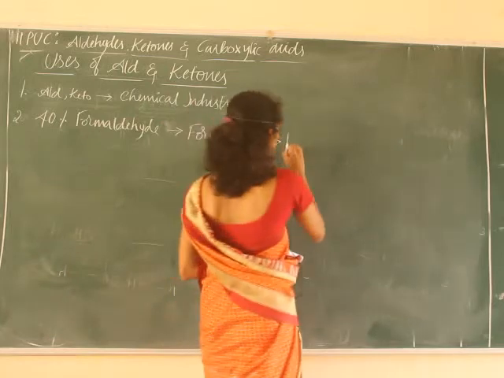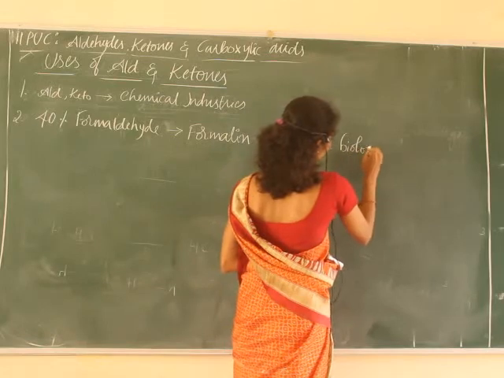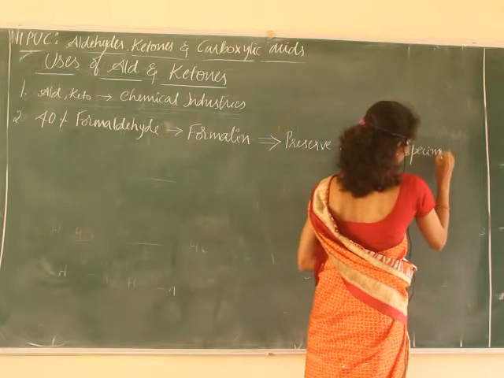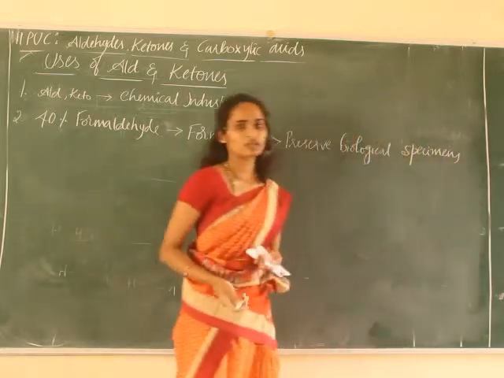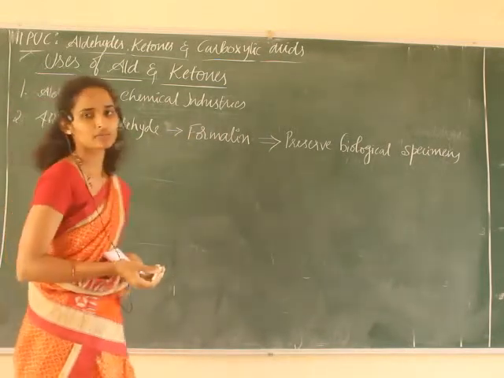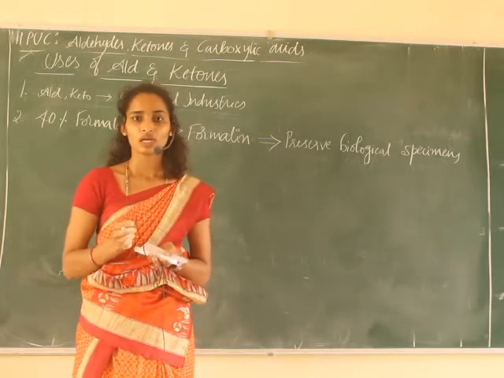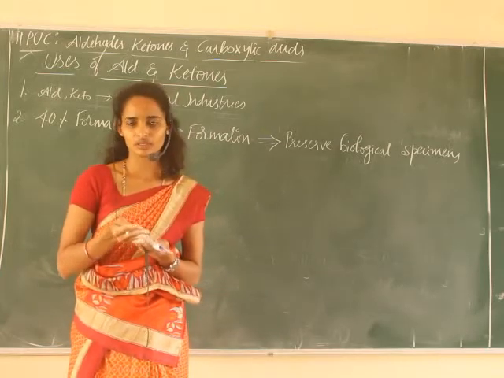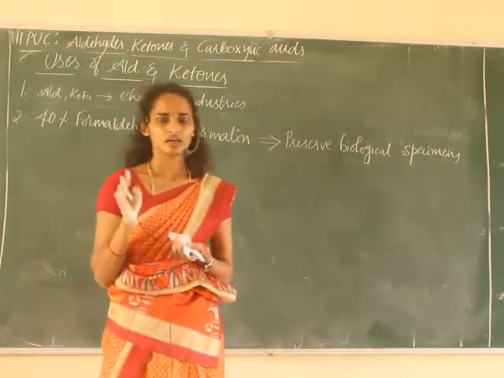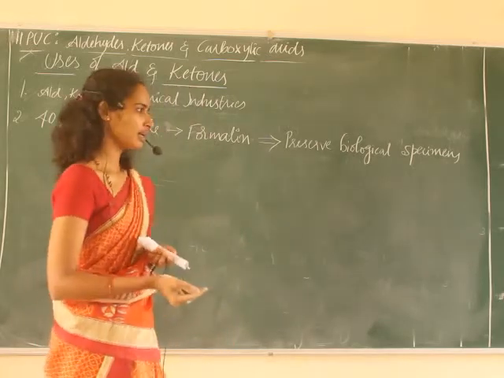Clear? 40% formaldehyde is called formalin. They may ask, what is formalin? Formalin is 40% formaldehyde, not 100%, not a concentrated one. Okay, dilute one. What is the percentage of dilution? 40%. Used in biology labs to preserve specimens. You might have seen it in a biology lab, right?